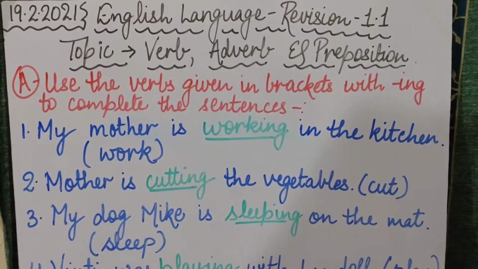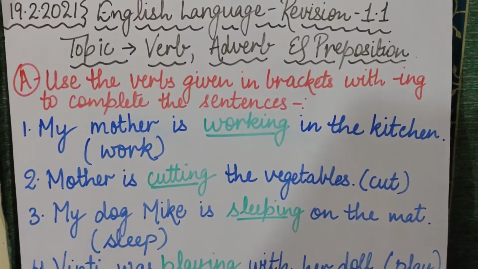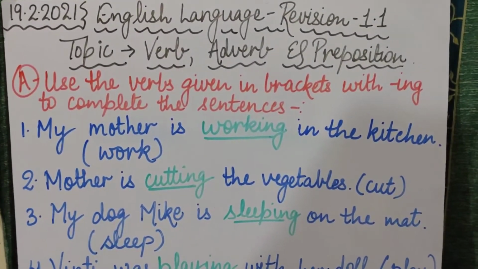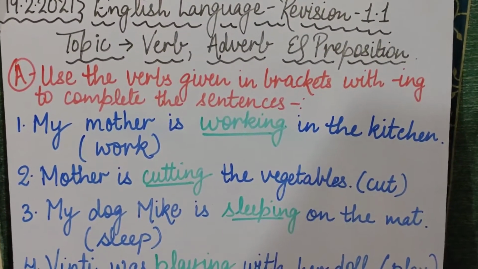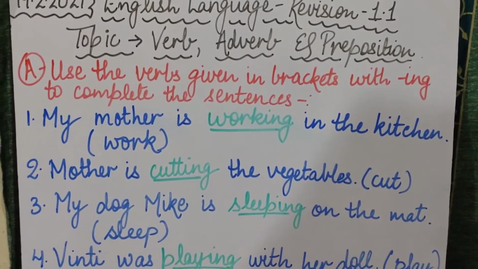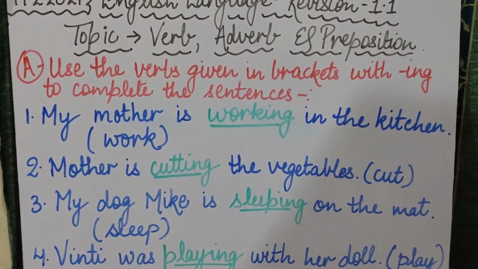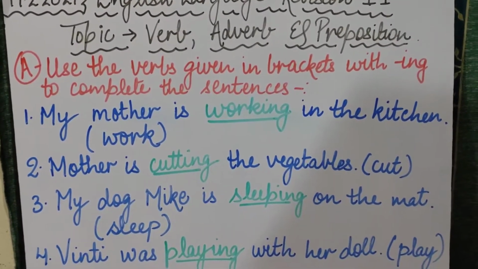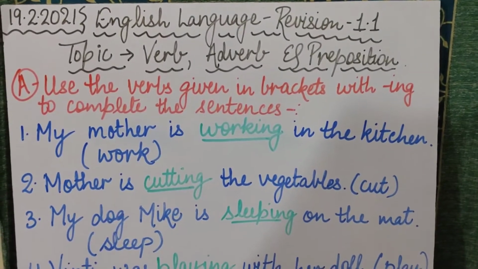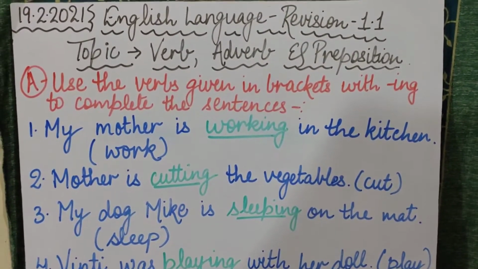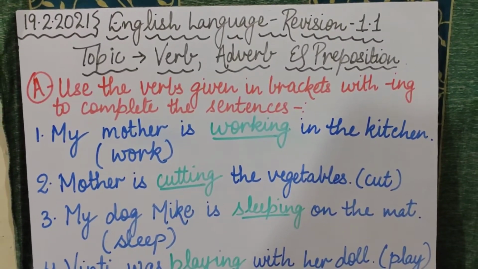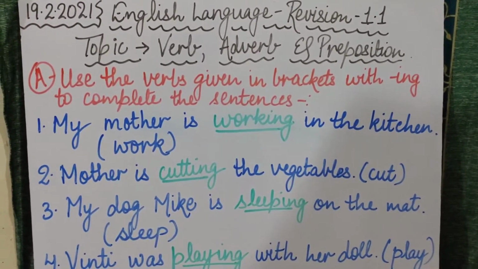So, children, as you all know, that whole month of February we have done our revision work, and I hope you all have done your revision work very nicely. You have started learning also, and in English language and in maths, you have started practicing all the topics. Now, children, today, as you all know, it is our English language online class, and today we are going to do English language revision number 1.1.